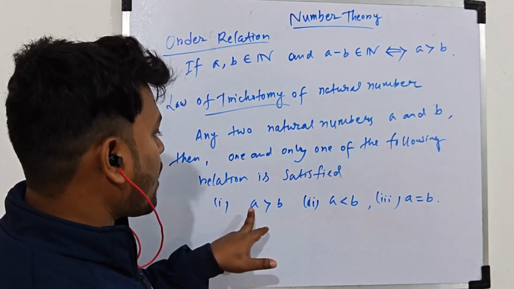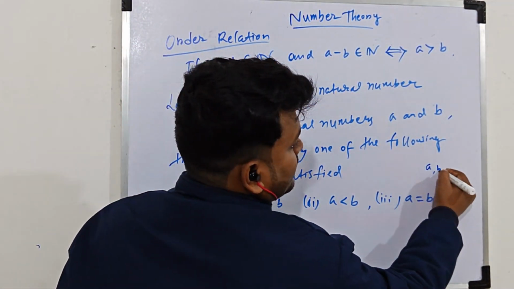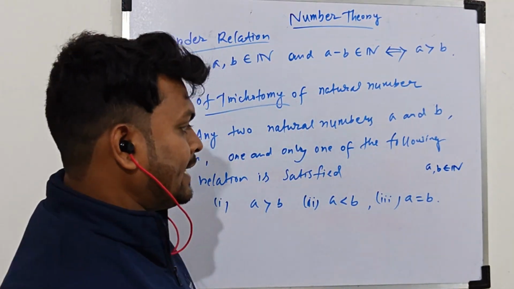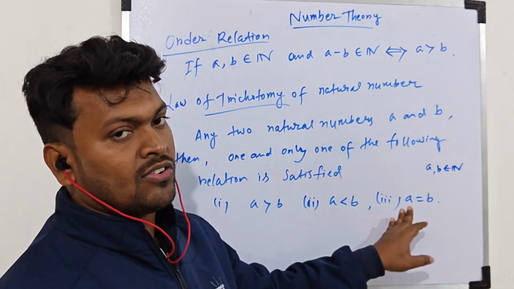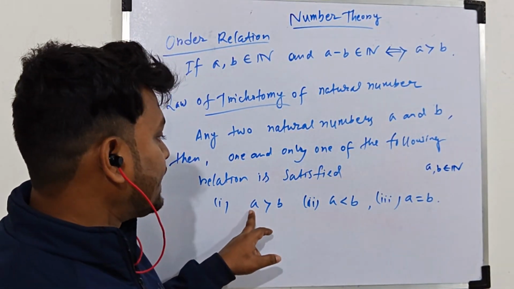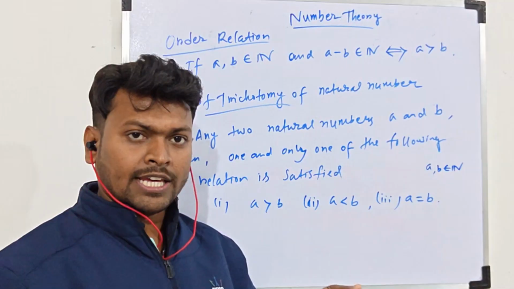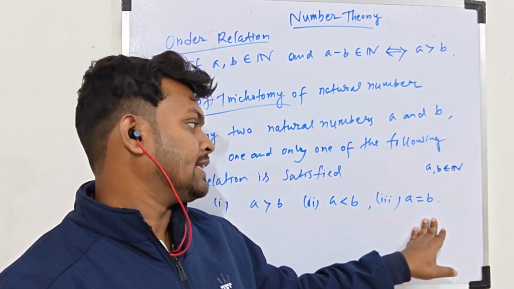That means if you choose two numbers a and b from the set of natural numbers, that is a, b belong to N, then the relation between a and b will be one and only one among these. That means either a is greater than b, or a is smaller than b, or they are equal.